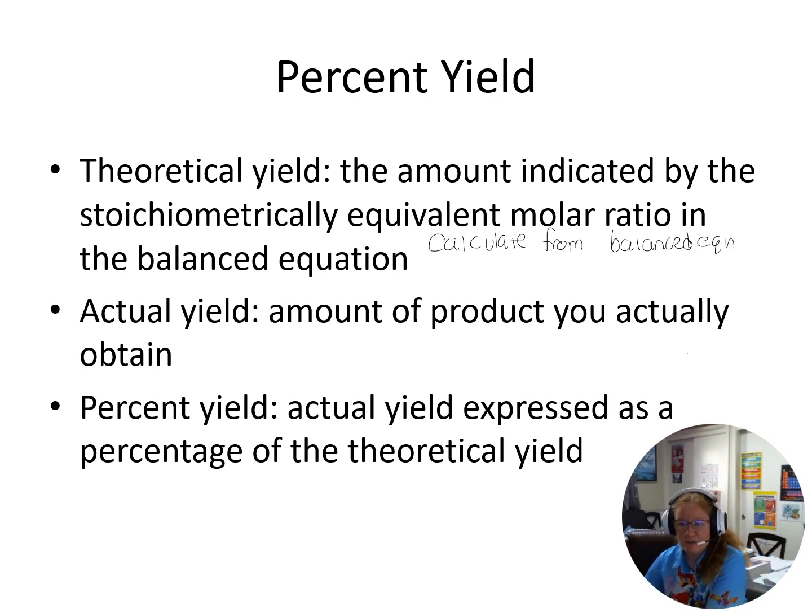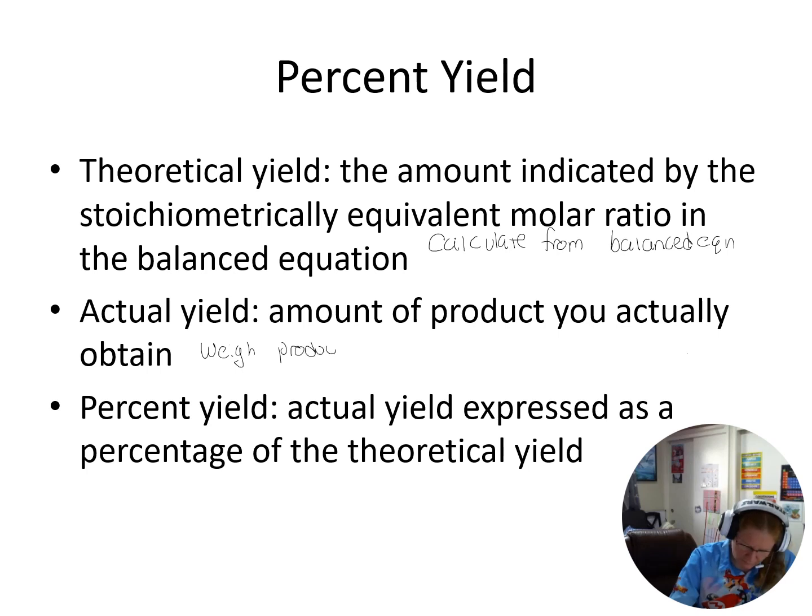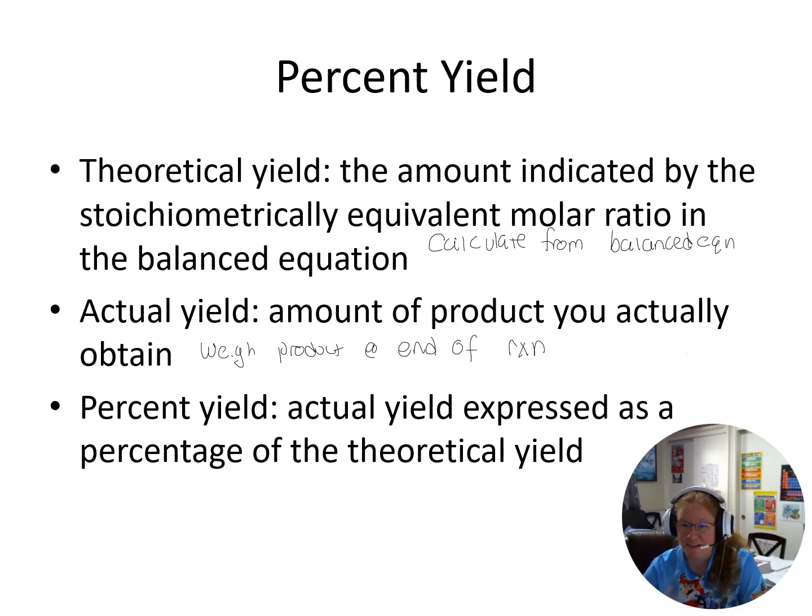And then the actual yield, it's the amount of product you actually obtain. So you weigh this out. Weigh product at end of reaction. And then our percent yield is our actual yield expressed as a percentage.